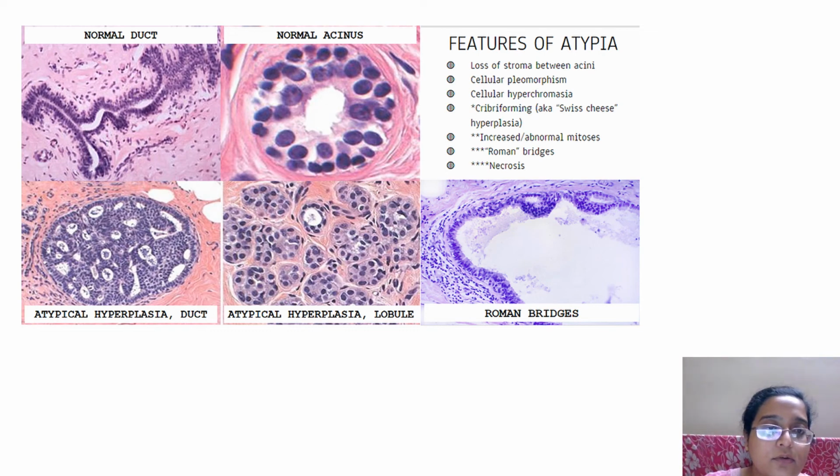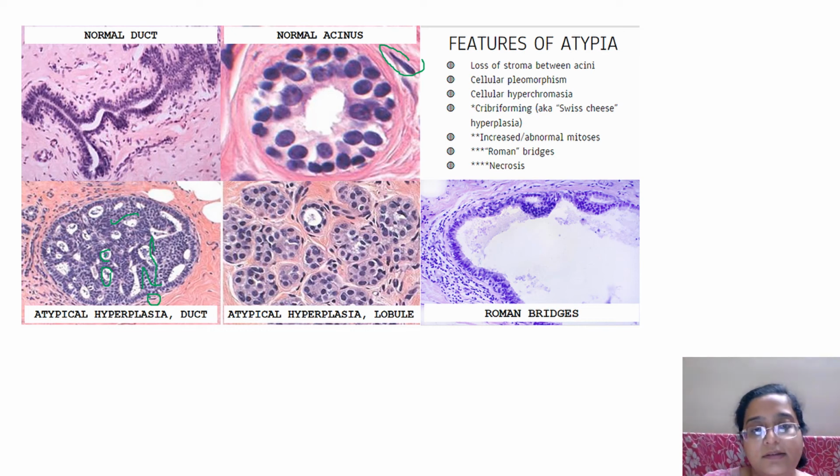So this is a normal duct, like a branching pattern. This is a normal acini, fine, with a surrounding rim, and see these cells over here. Atypical ductal hyperplasia will have these very fixed holes, as if you had punched them with a cookie cutter or a punching machine, and then these Roman arches, okay, where the cells are going from one end to the other in an arch form, and some necrosis or material. But since it is just hyperplasia, you are going to get myoepithelial cells outside. Okay, and this is lobular atypical hyperplasia, ALH.